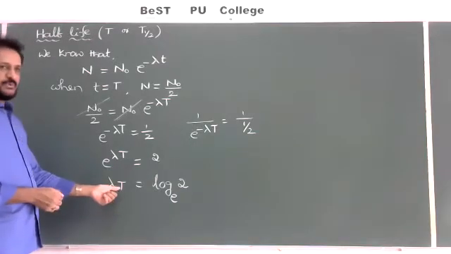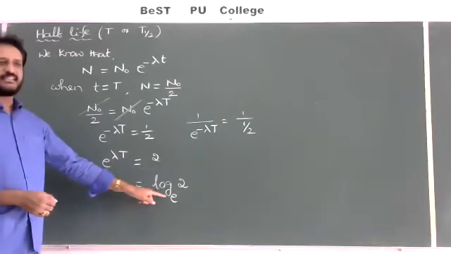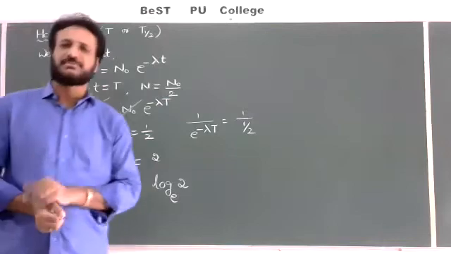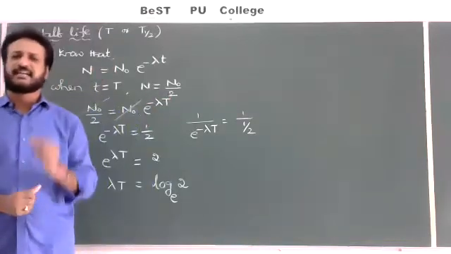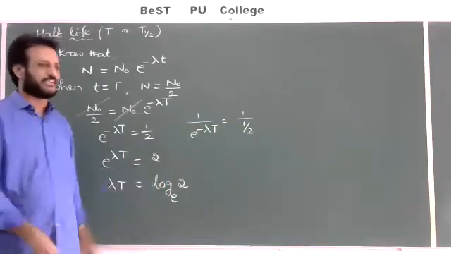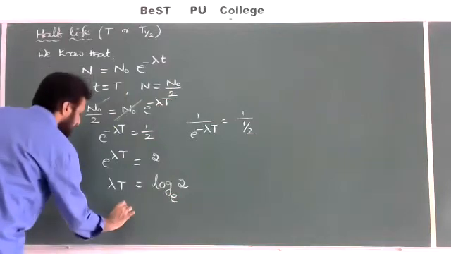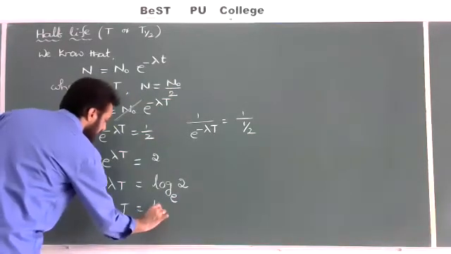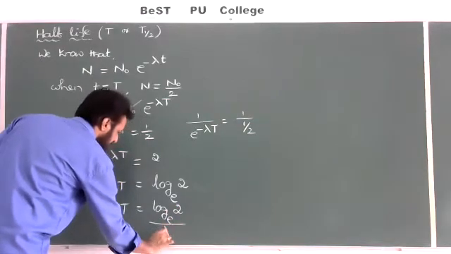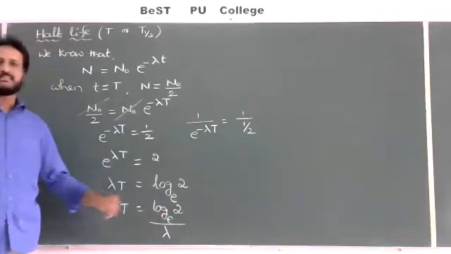If you want only the formula for lambda t, take lambda also to the right side. Then it is equal to log 2 base e by 2. Sometimes theory questions will be asked: which of the following formulas is correct for half-life? It is equal to log 2 base e by lambda, also you can write. So I'll write here, T is equal to log 2 base e divided by lambda, one formula.